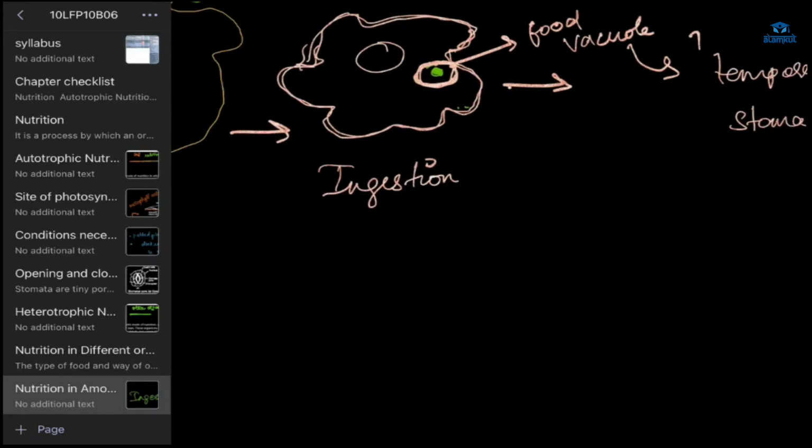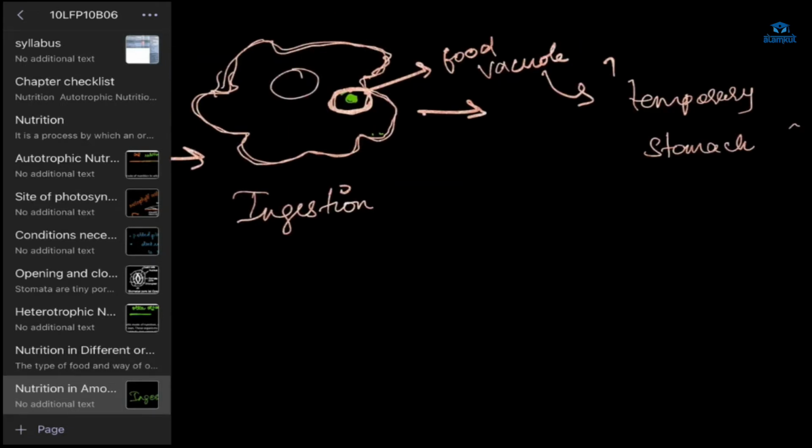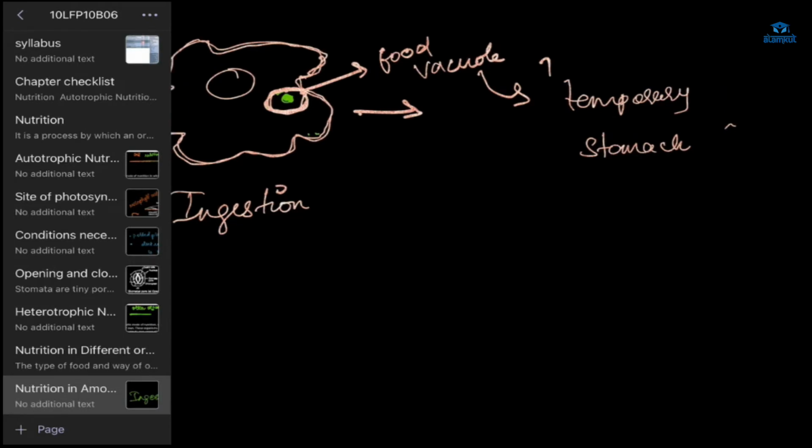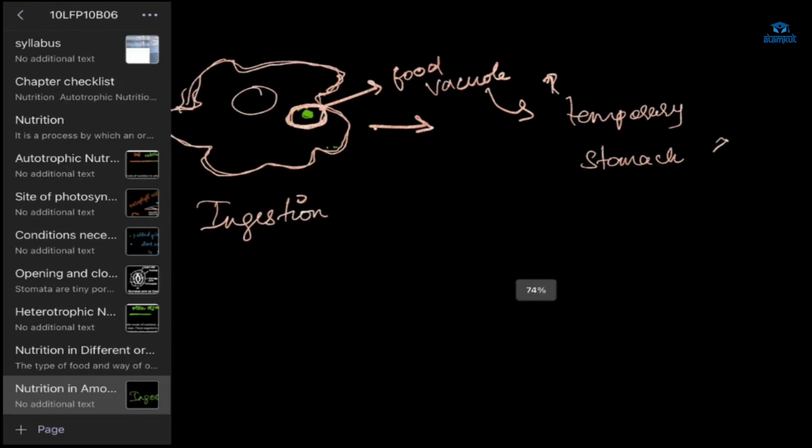Okay, tell me what is happening here. So it's the amoeba that can change its shape. In the first two diagrams, the food particle is outside, and then it engulfs it. Yes, good. And then the water and food particles form the food vacuole, which stays as a temporary stomach. We have a stomach where digestion occurs. So this amoeba will make a temporary stomach.